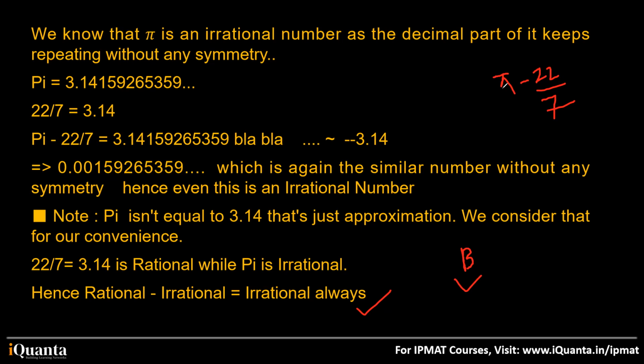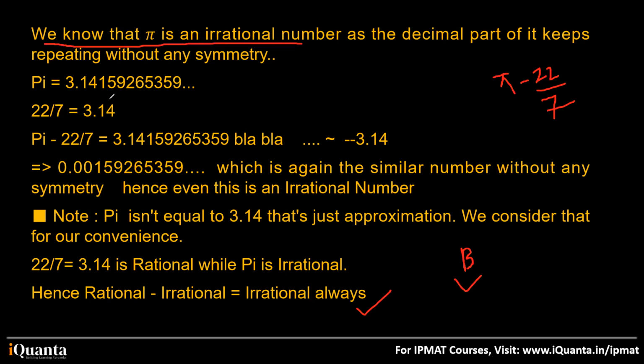Just the way we round off, right? If I ask you what is the closest number to 1.999999, you'll say 2. Why do we write 2 in place of 1.999? Because it is easier to calculate with human hands, right? So 22 by 7 is not the actual value of pi, okay? It is taken to ease the calculation part. Is this clear? Now, we know that pi is an irrational number.